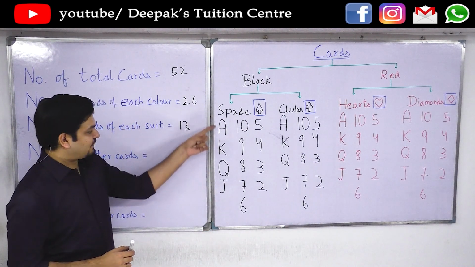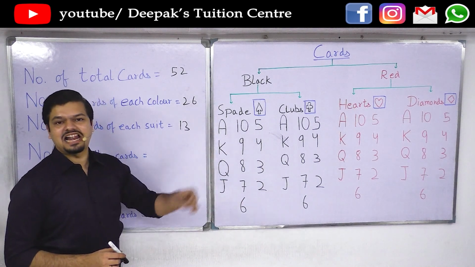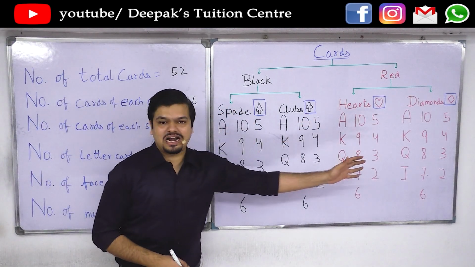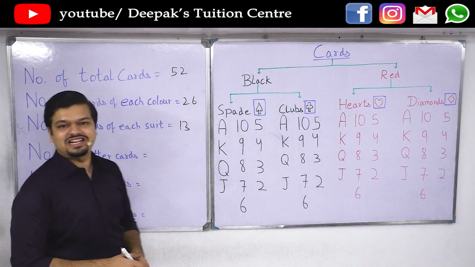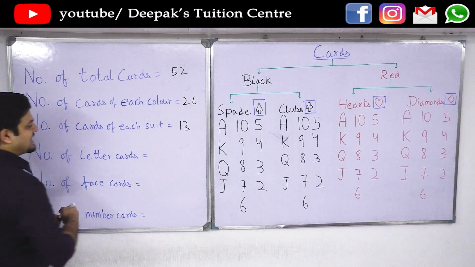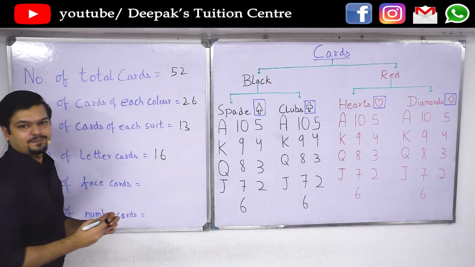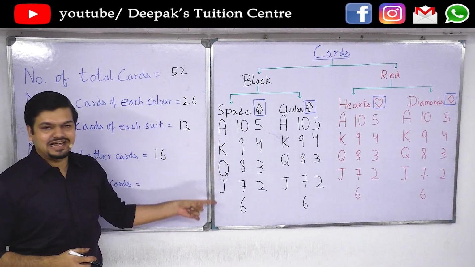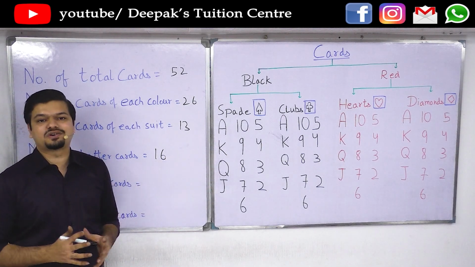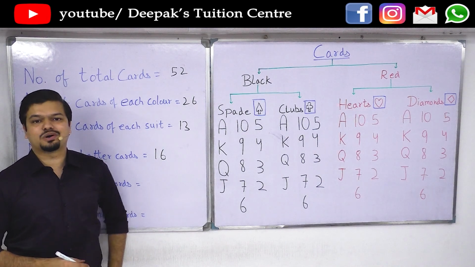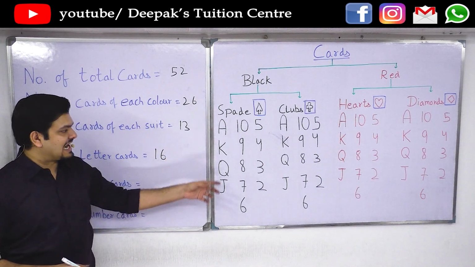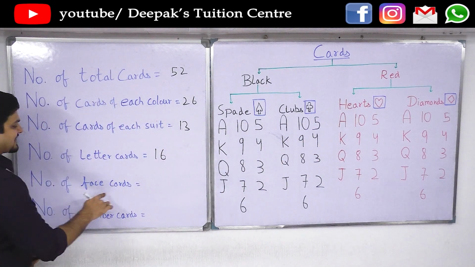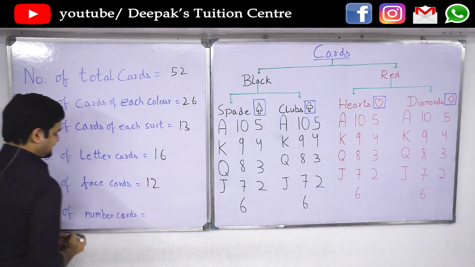You can see that 4 of these 13 cards are letter cards because they have letters written on them. So each suit contains 4 such cards, that is 4 times 4, that's 16 cards. So the number of letter cards equals 16. Now out of these 4 cards, 3 cards, that is king, queen and jack, K, Q, J, have faces drawn on them. So they are also called face cards. 3 cards for every suit, that is 4 3s are 12. So the number of face cards is equal to 12.